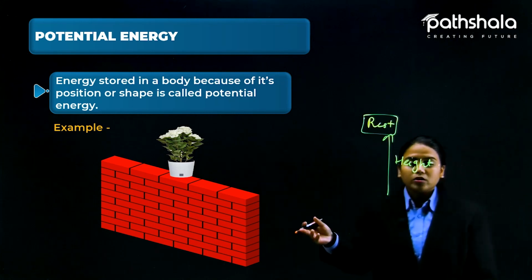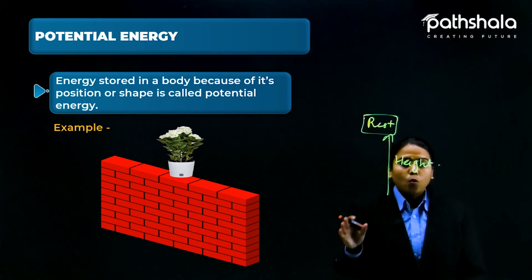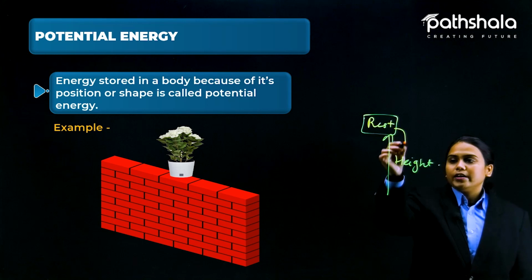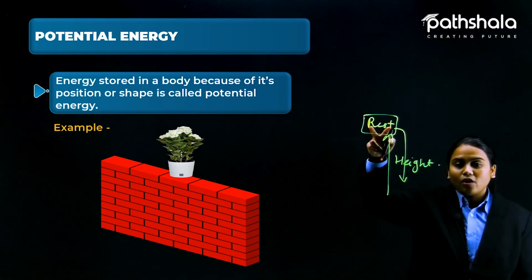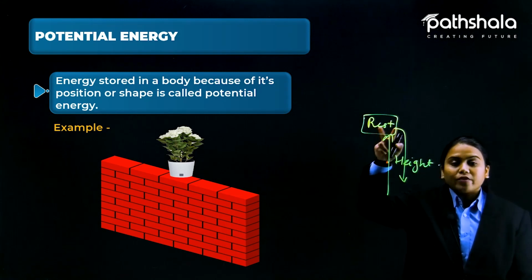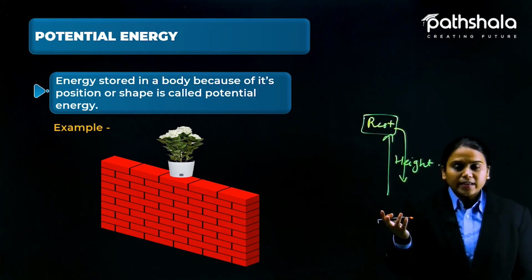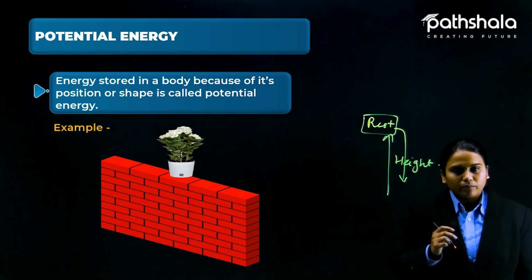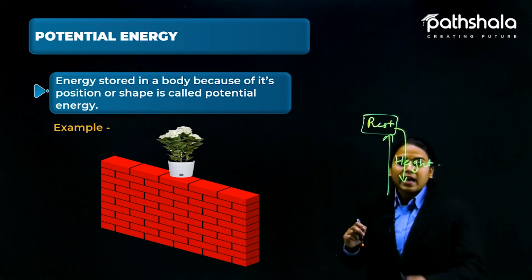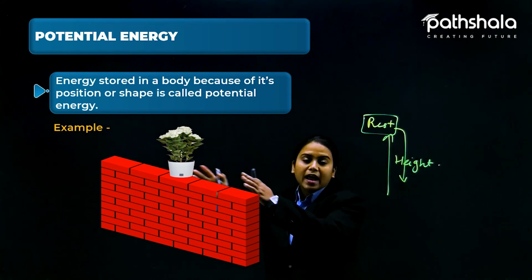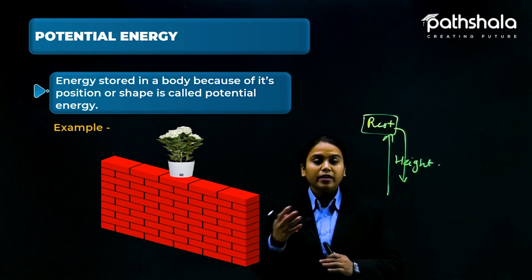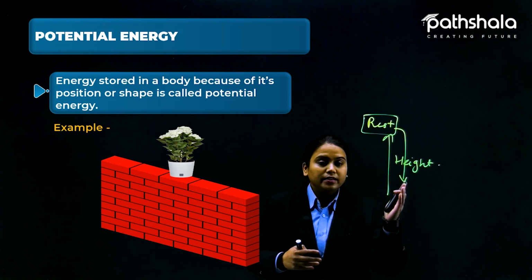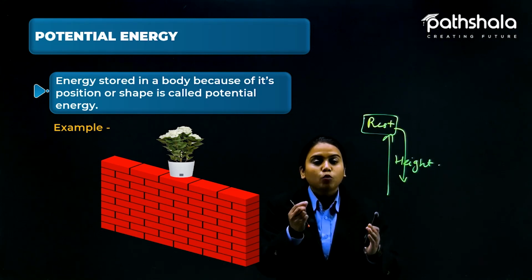So here also the same condition is going on. If the pot falls down from here to here, then we can say that this thing which was at rest automatically gets kinetic energy. How come? Is it possible that something is here, not having any kind of energy, and now quickly it has kinetic energy and falls with some motion?